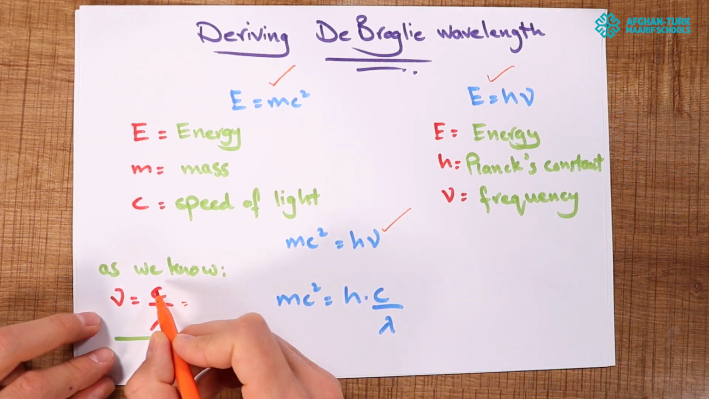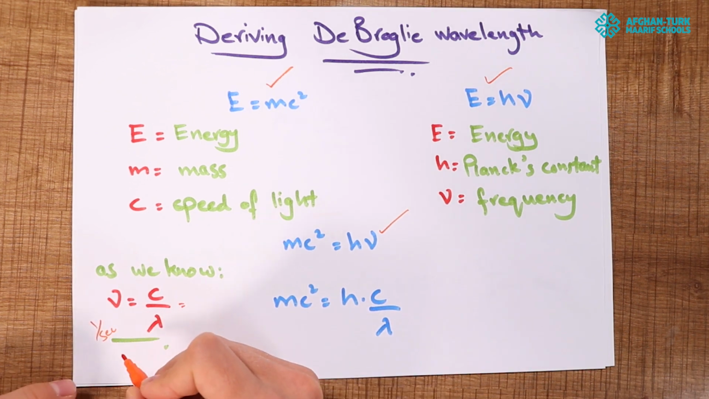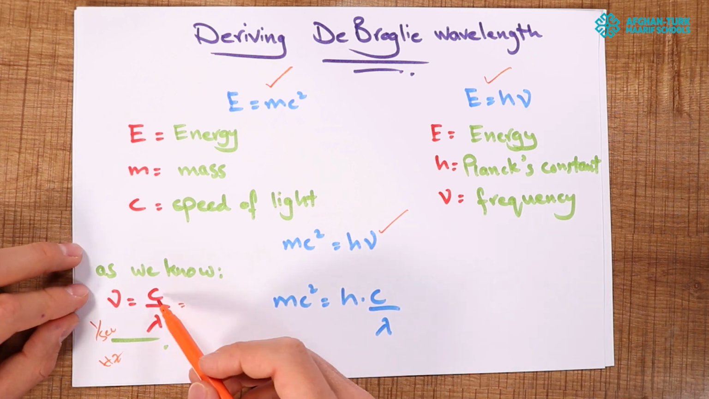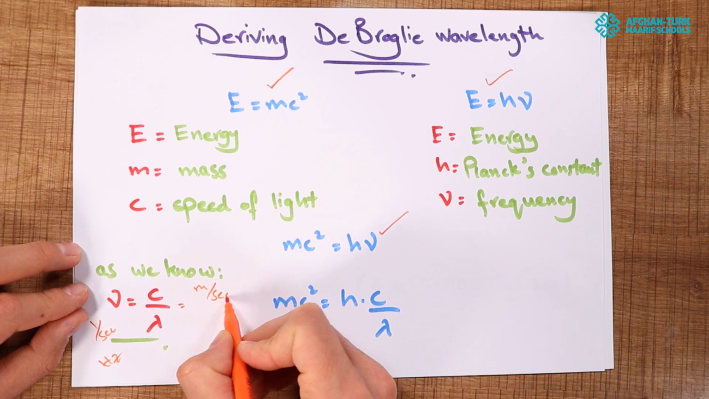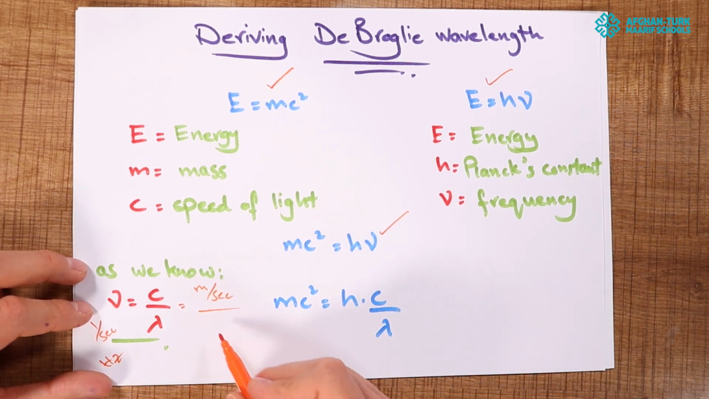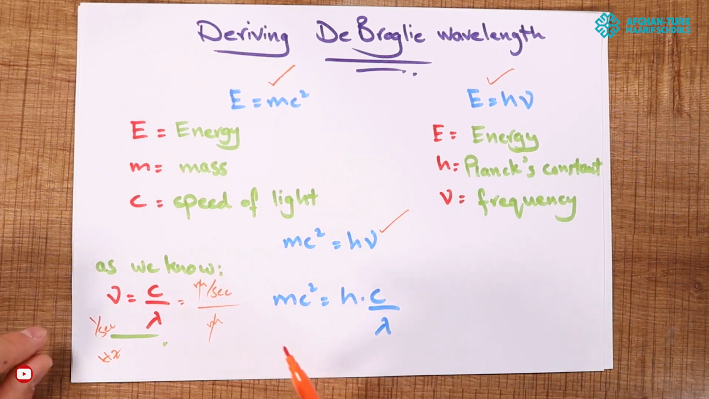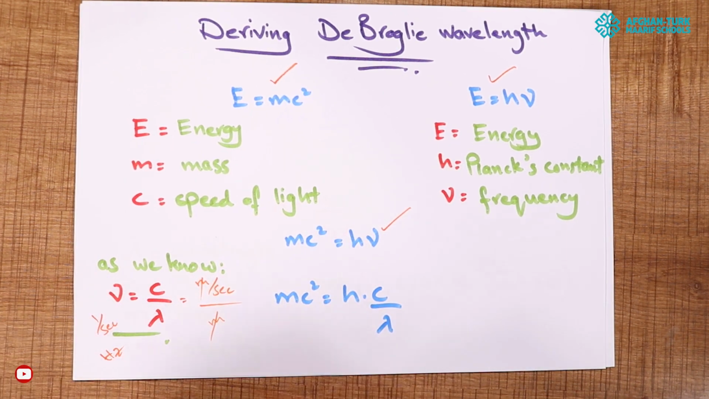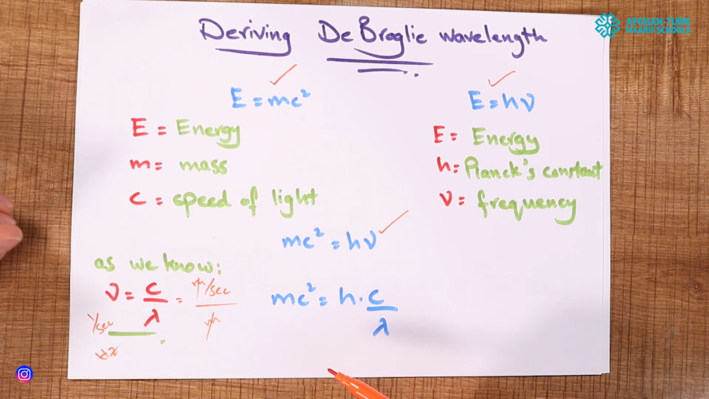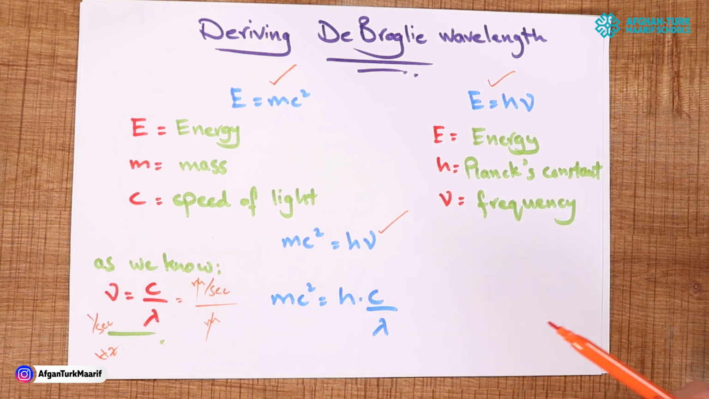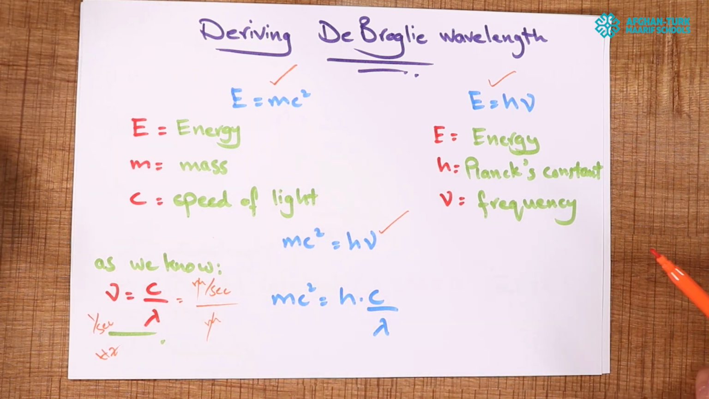For example, we know the unit of frequency is 1 by second, or we can also say hertz. The unit of speed or velocity is meter by second. The unit of lambda is meter. If we cancel meter by meter, what's remaining? 1 by second, which means it's hertz. So frequency is equal to c by lambda. If we are using it for a photon, for sunlight, we use c. If we use it for an ordinary particle, not a photon, we can use v. Both of them are correct.